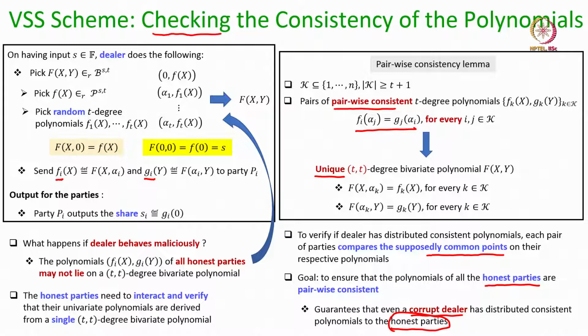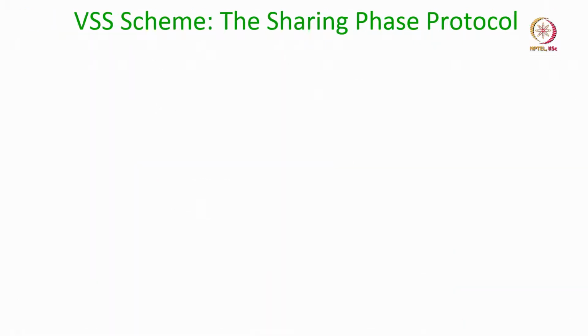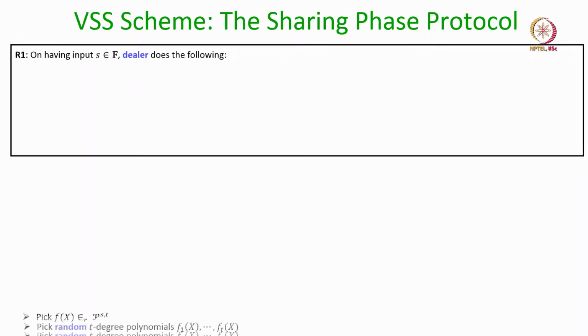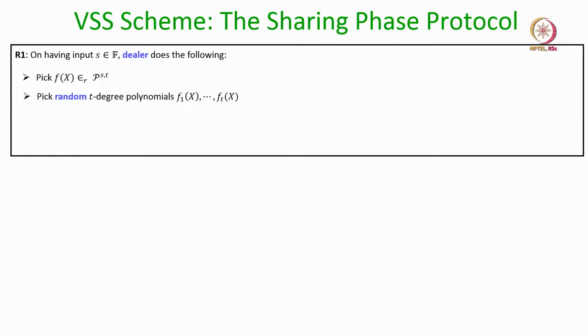So, that is the main idea here, but now the obvious challenge is how do we ensure that the parties verify the pairwise consistency of their respective polynomials, and that too guaranteeing the privacy of the polynomials if the dealer is honest. Okay. So, here is how the protocol proceeds. Round 1 of the protocol, the sharing phase protocol to be more specific, will be the following.